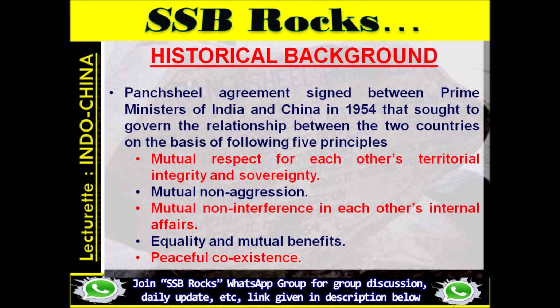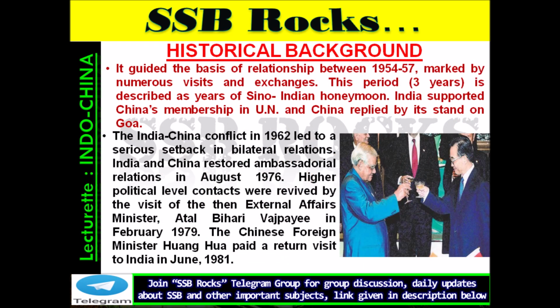Fifth, peaceful coexistence. It guided the basis of relationship between 1954 to 57, marked by numerous visits and exchanges. This period of 3 years is described as years of Sino-Indian honeymoon. India supported China's membership in United Nations and China replied by its stand on Goa. The India-China conflict in 1962 led to a serious setback in bilateral relations.